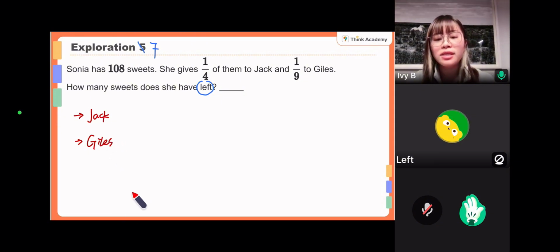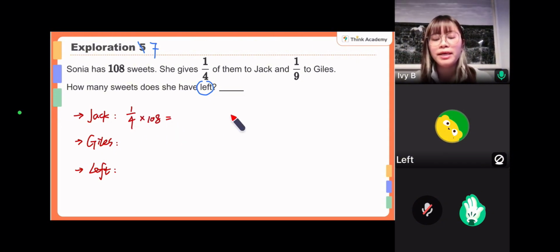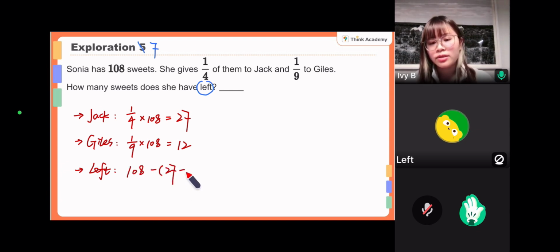Okay, so the next part is to find out the leftover, right? This is the first method. So it's quite easy and straightforward to use this method. So for Jack is 1/4 of 108. So that will be 27. Yep. Okay, so the next one is 1/9 of 108. Okay, so that will be 12. Okay, and so the leftover part will be 108, that is the total, minus the given part, 27 and 12. Okay, so finally we have 69, right?